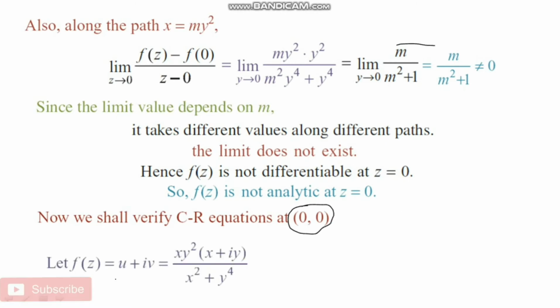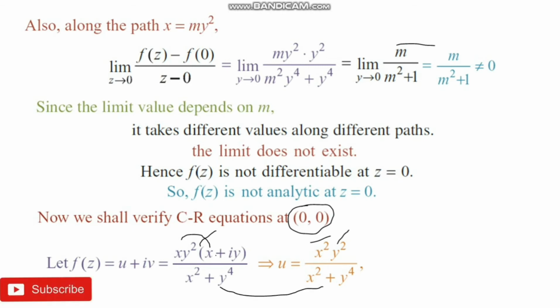Let us consider the function f of z equals u plus iv, that equals xy square times x plus iy by x square plus y power 4. Now we can write the real and imaginary parts. u equals x into x is x square, this is y square, denominator taken as it is.